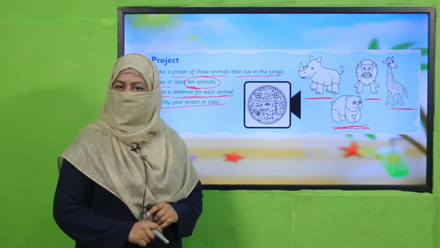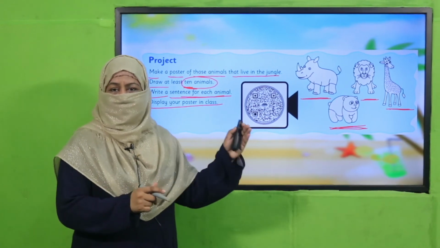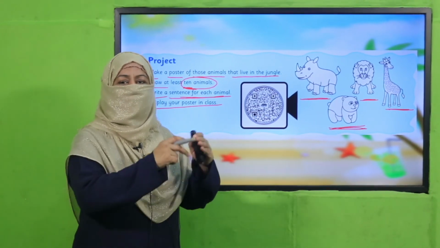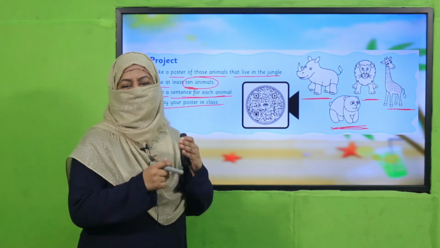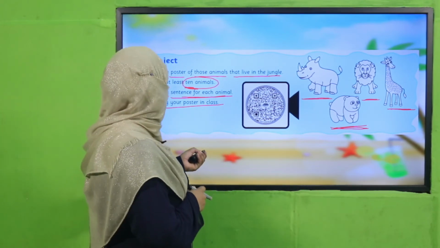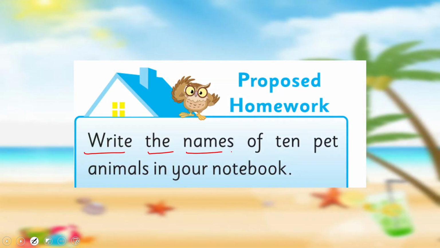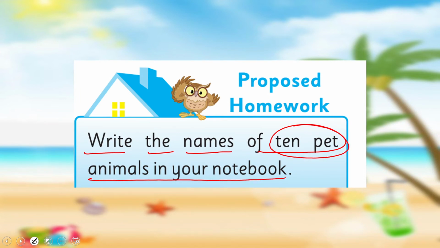Yes, my dear children, are you done with it? Good job. Now, teacher, you may display these posters in classroom, or if there is less space, make children display this poster at their home in their own room. Okay, so it's time for your homework. You will write the names of 10 pets. So while we have discussed in classroom, 10 pet animals you will write in your notebook.